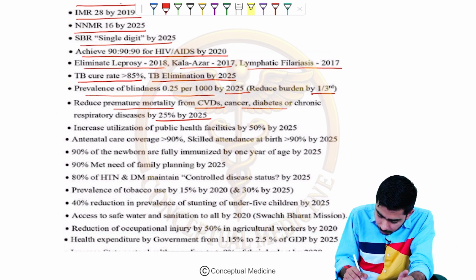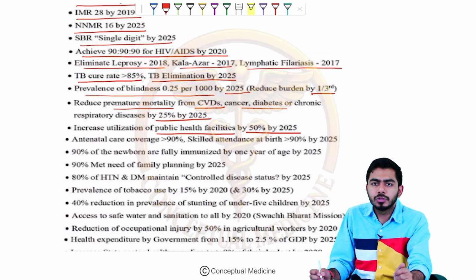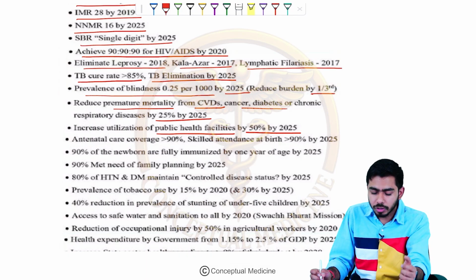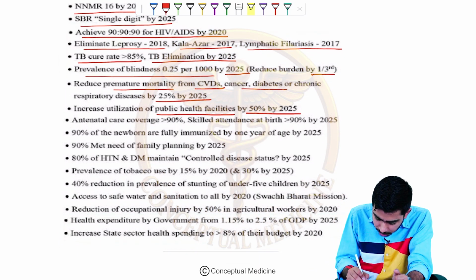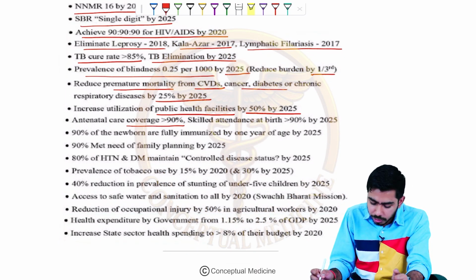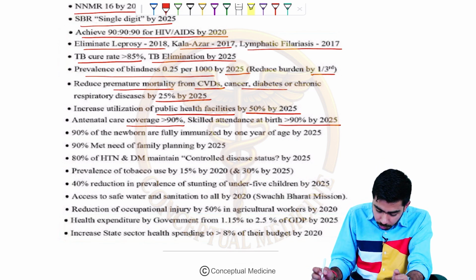Then increase utilization of the public health facilities by the year 2025. It should be increased utilization I'm talking about. That is the public health facility, that is to be increased by 50% by the year 2025 over here, right. Antenatal care coverage more than 90% and the skilled attendance at birth more than 90% by the year 2025.